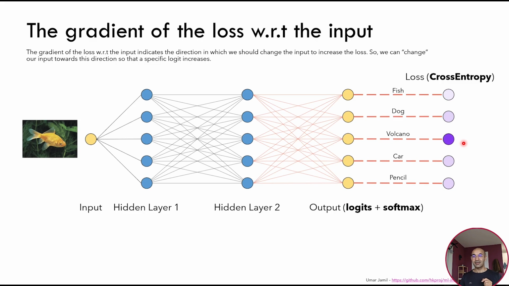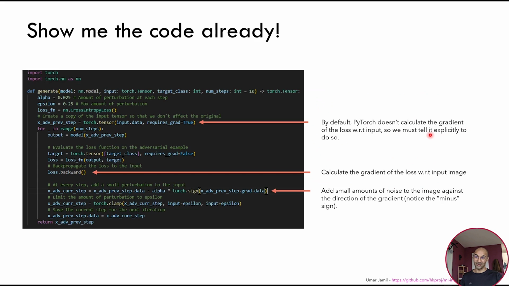We calculate the gradient of the loss function with respect to the input image, which will indicate a direction. We update the image with some noise in the opposite direction. So we add a little bit of noise in the opposite direction indicated by this gradient, and we keep updating it until the network predicts correctly the output as Volcano. So in the code, it is done as follows.